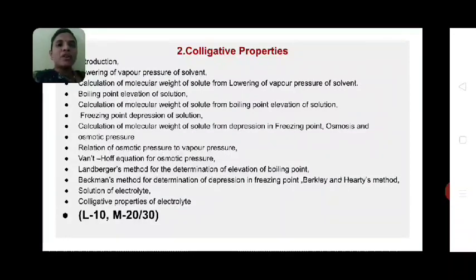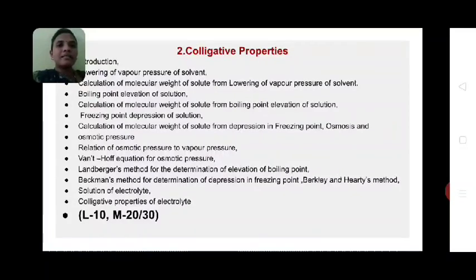Lowering of vapor pressure of solvent is the first colligative property. Dear students, the colligative property means the properties which depend on the number of solute particles but not on the nature of solvent. So first colligative property is lowering of vapor pressure of solvent.